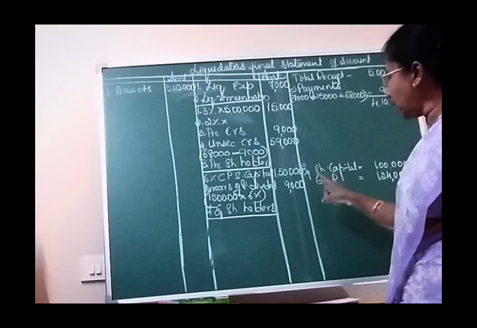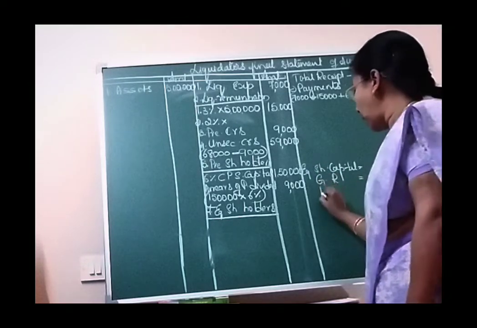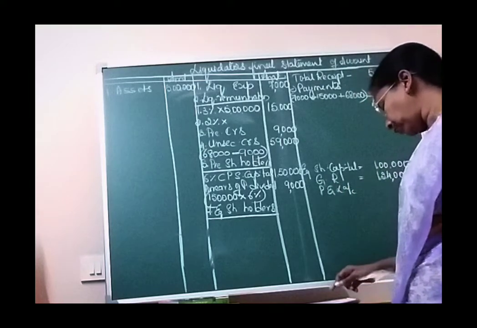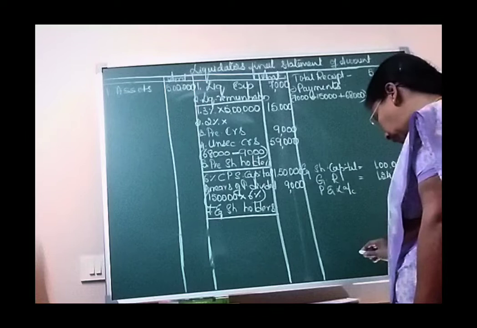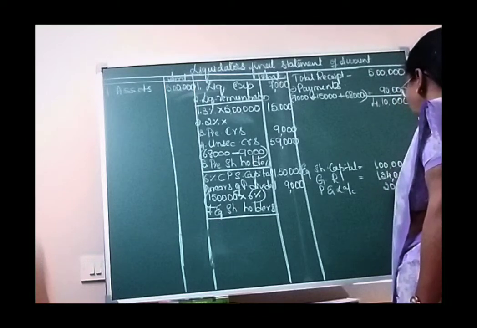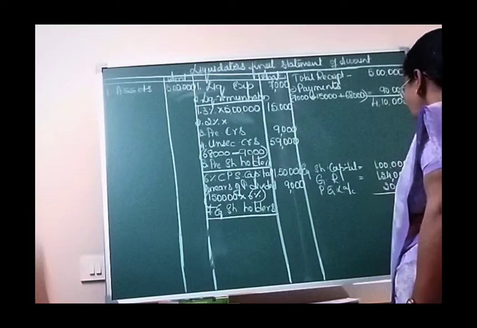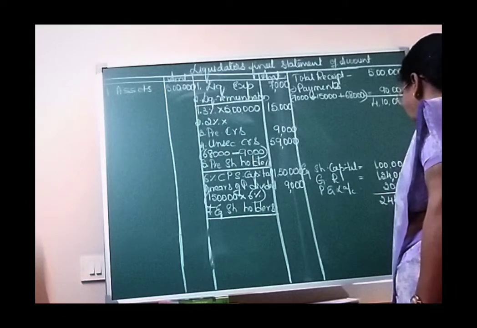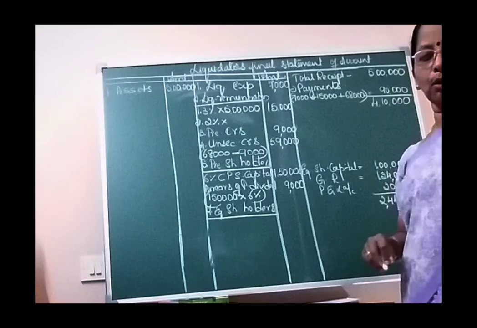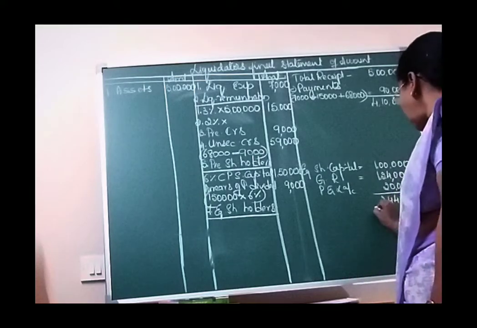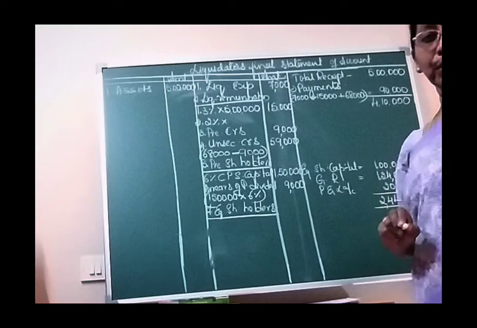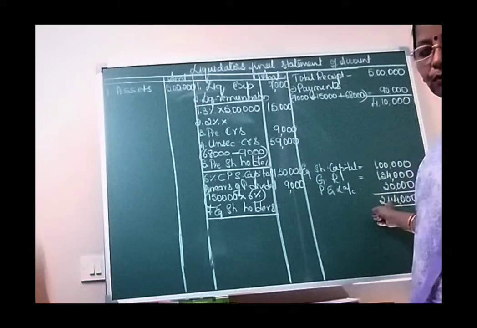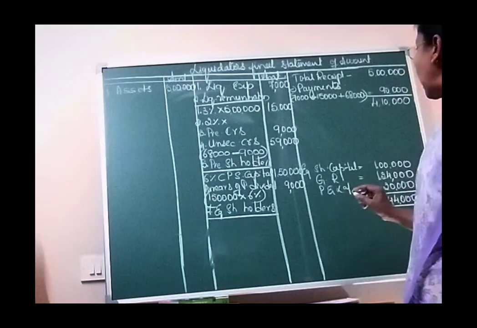So equity share capital, general reserve, and one more item is also given, the profit and loss account. The profit and loss account as given in the question is 20,000. So you are seeing that in total we have to pay 2,44,000 to equity shareholders, right?